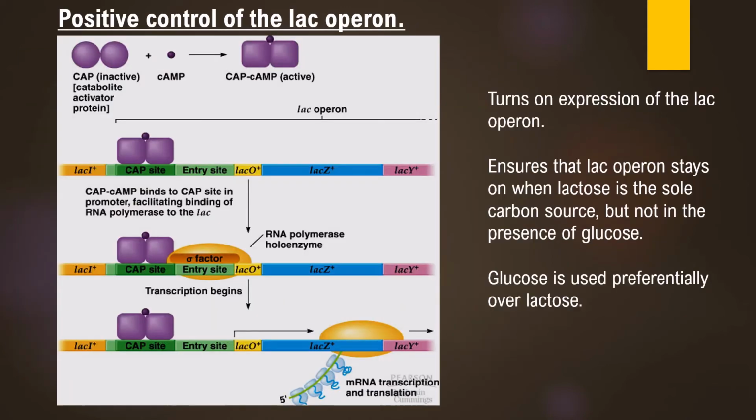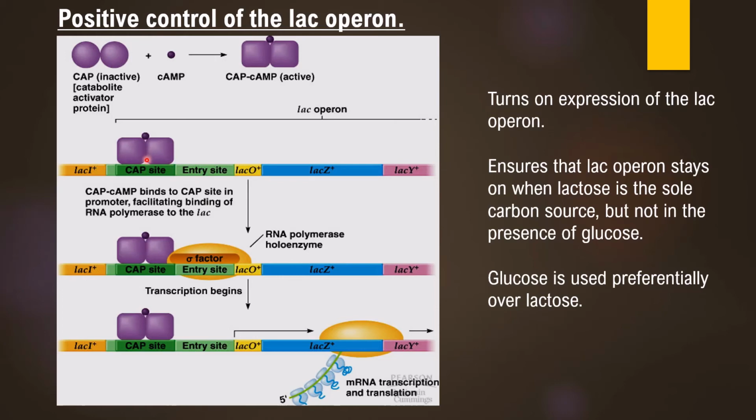When only lactose is present, in that situation, positive regulation of lac operon can also be carried out. This positive regulation can be carried out with the help of a CAP protein which is called catabolite activator protein. This protein is actually inactive. It is converted into an active form by combination with another component which is called cyclic AMP. CAP protein on combination with cyclic AMP forms an active complex. This active complex can bind to the CAP site which is located within the promoter.